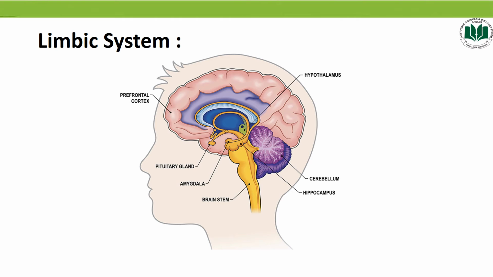So the limbic system consists of three ventricles. First and second are present between the limbic system and cerebrum, while the third is present between the limbic system and thalamus.